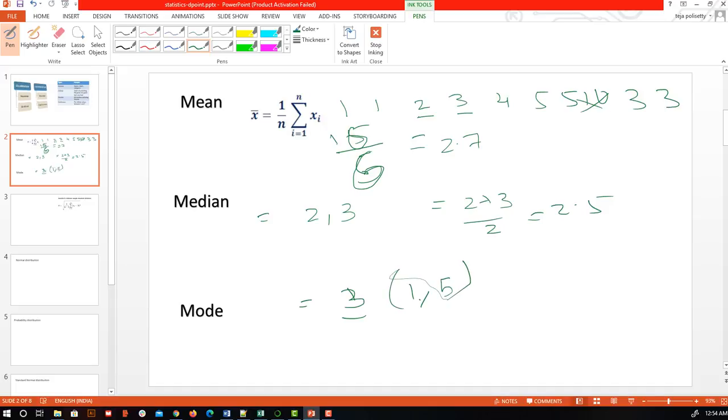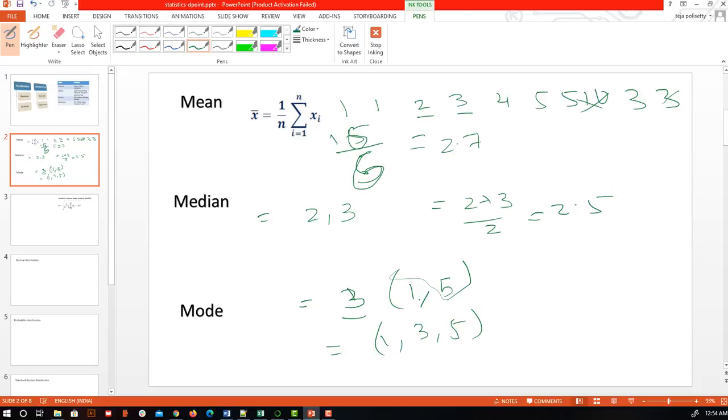Okay, so that was one thing. And now we can also say when one 3 is removed, 3, 5 and 1 are all repeated only twice, so we can say 1, 3 and 5 are all our mode. Okay, so that was the calculation part.